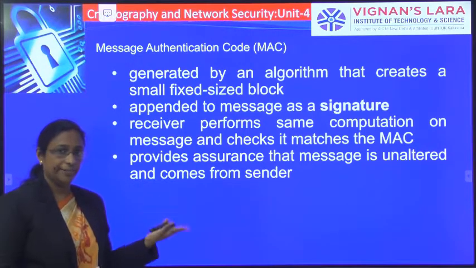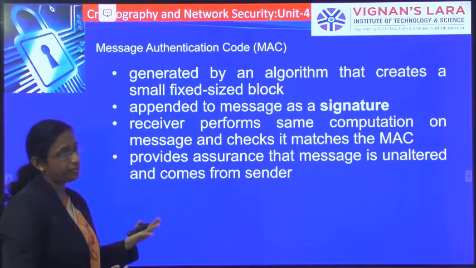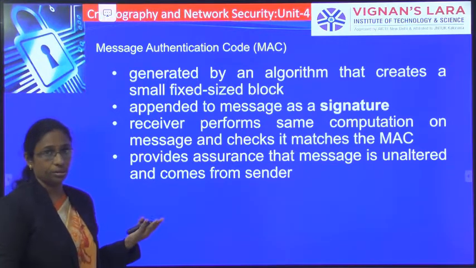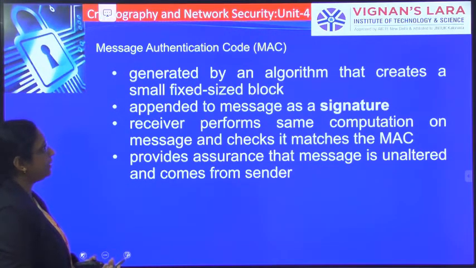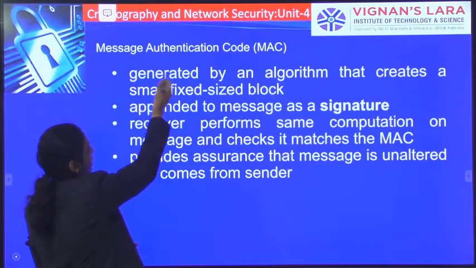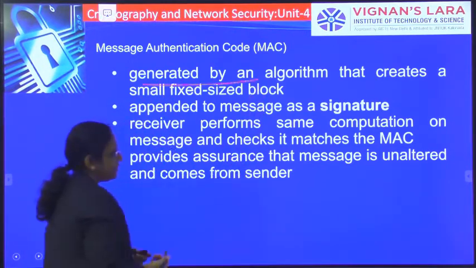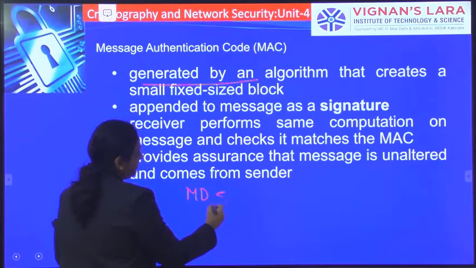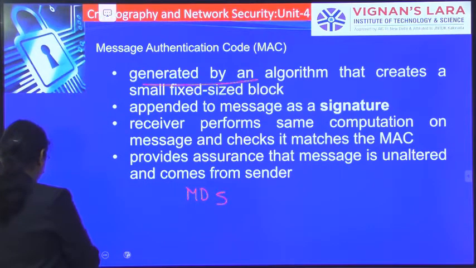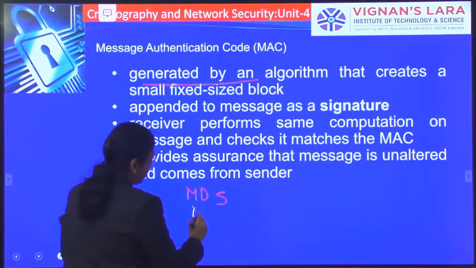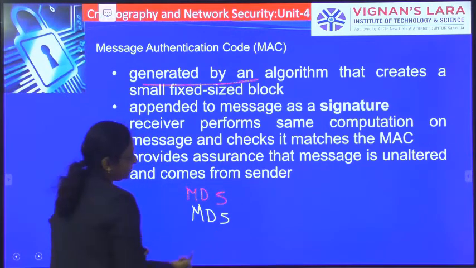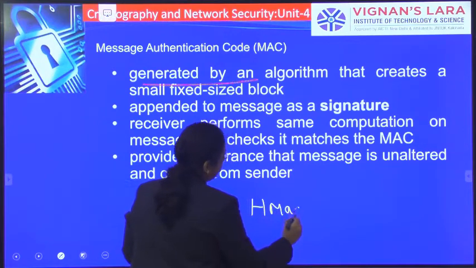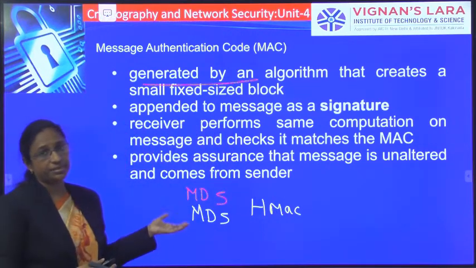That is nothing but message encryption. The second method for providing authentication is the MAC code, message authentication code. This MAC code is generated by an algorithm. Here we have some algorithms like MD5, message digest 5, and HMAC algorithms, hash based MAC algorithms. These are some of the algorithms that are available.